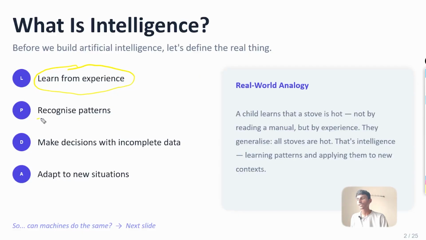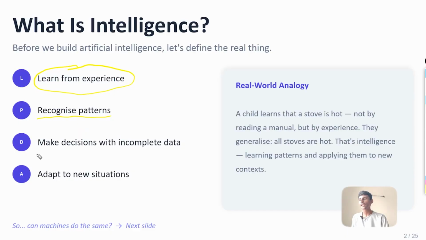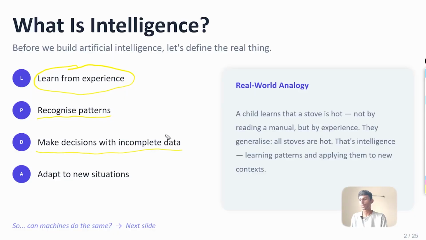And the next thing is recognizing patterns. Recognizing patterns means something like you may see a white color dog, brown color, and black color, but you still recognize it as a dog, right? So that's how recognizing patterns works. And making decisions with incomplete data. For example, let's say the cloud is dark and it's windy outside, and you suddenly make a decision that it might rain, right? So that's what making decisions from incomplete data actually means.